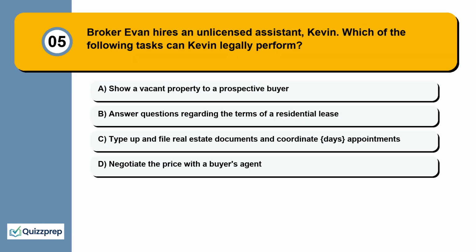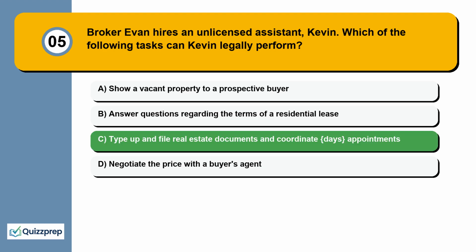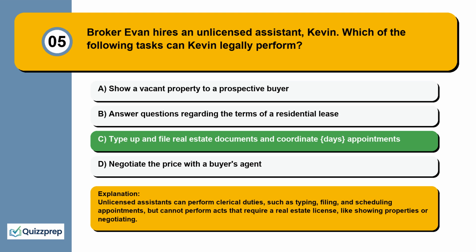Question 5. Broker Evan hires an unlicensed assistant, Kevin. Which of the following tasks can Kevin legally perform? Show a vacant property to a prospective buyer. Answer questions regarding the terms of a residential lease. Type up and file real estate documents and coordinate appointments. Negotiate the price with a buyer's agent. Unlicensed assistants can perform clerical duties, such as typing, filing, and scheduling appointments, but cannot perform acts that require a real estate license, like showing properties or negotiating.